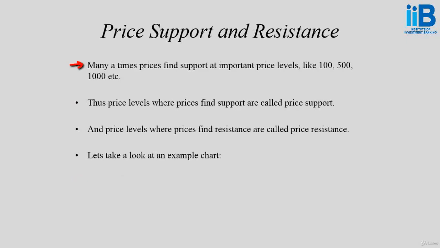Many times, prices find support at important levels like 100, 150, 1000, etc. Thus, price levels where prices find support are called price supports, and levels where prices find resistance are called price resistance. Mostly, these are whole numbers or important psychological numbers like 100, maybe 500.